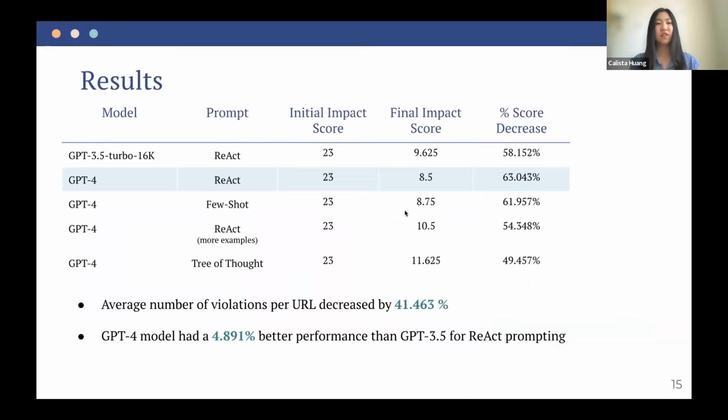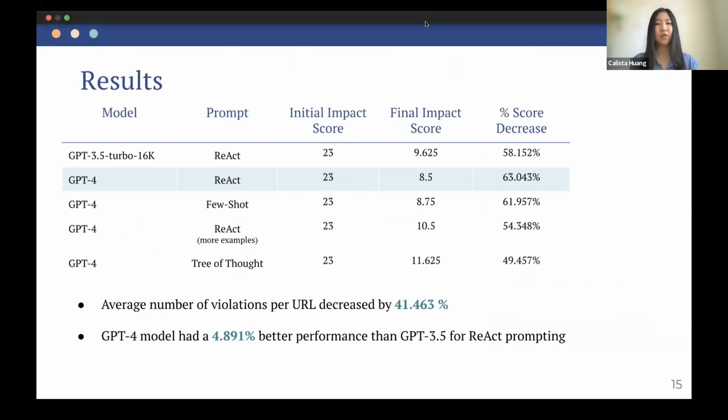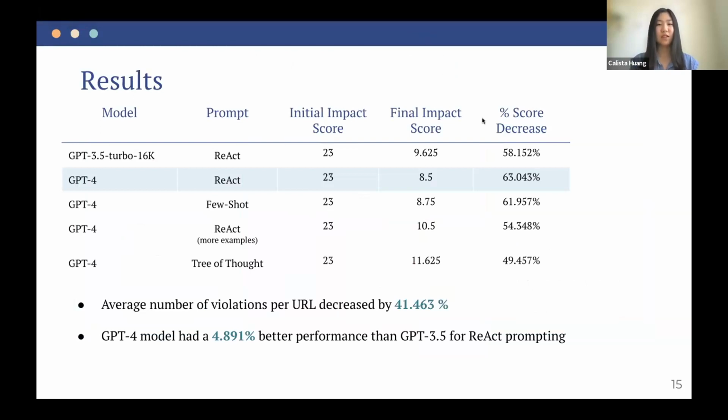The results of our research are shown here. Using ReAct prompting with the GPT 3.5 model, our corrected DOM achieved a 38% decrease in impact score of website violations. The GPT-4 model had a 4.891% better performance than the GPT 3.5 model. Overall, the average number of violations per URL decreased by 41.463%. The best performance was achieved using ReAct prompting with the GPT-4 model. Further prompt engineering techniques could be utilized to improve these results.